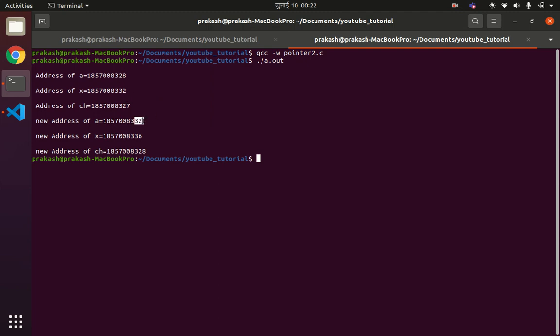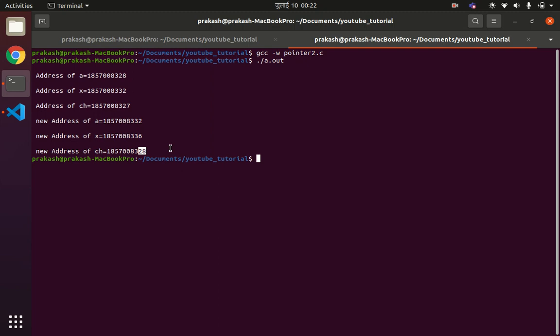Similarly in the case of floating point, the initial address is 32, after incrementing it has become 36. In case of char, you can see the initial address is 27, now after incrementing the address has become 28. So what actually happens is, when you increment the pointer variable, it actually points to the next address location.